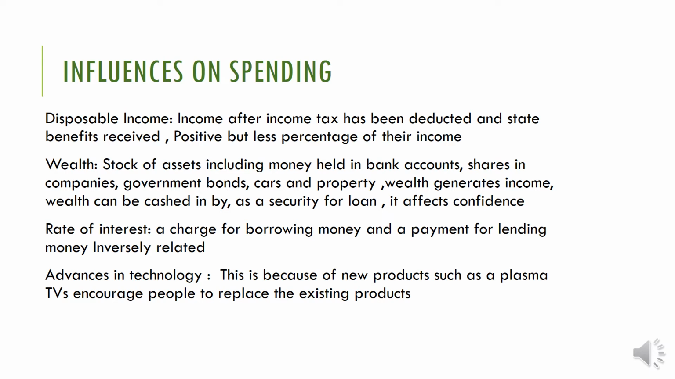So what do we mean by wealth? It is a stock of assets, including money held in the bank, how much deposit you have in the bank, or how many shares you have, or government bonds, or cars and property. All these things are considered wealth. These all generate income, isn't it? For example, with a bank deposit you get interest, so that is generating income. Shares in a company, you get a dividend. Government bonds, you get a return.